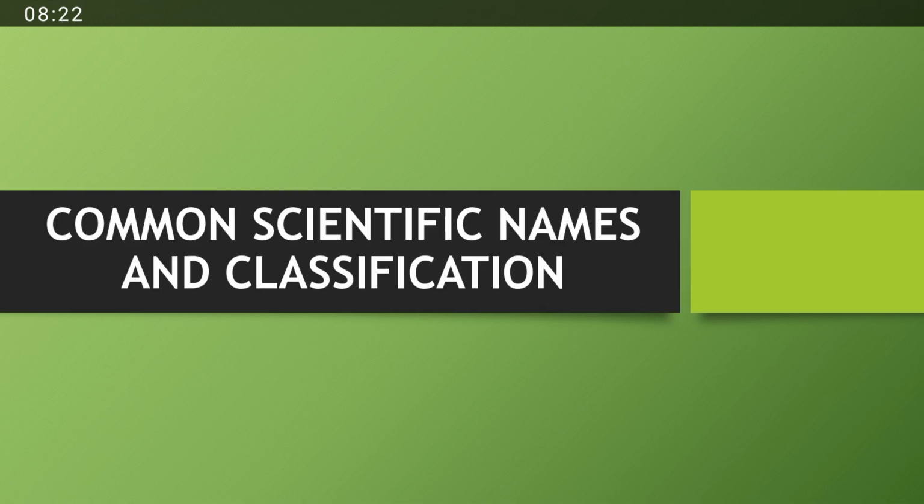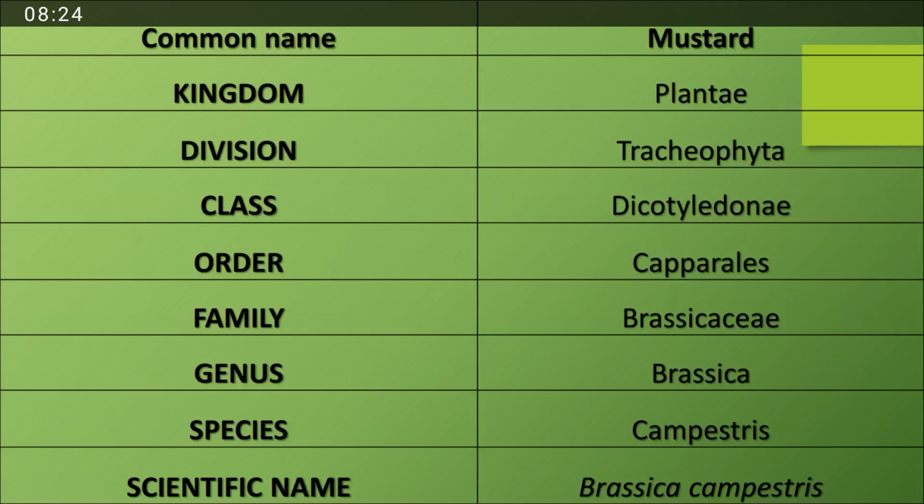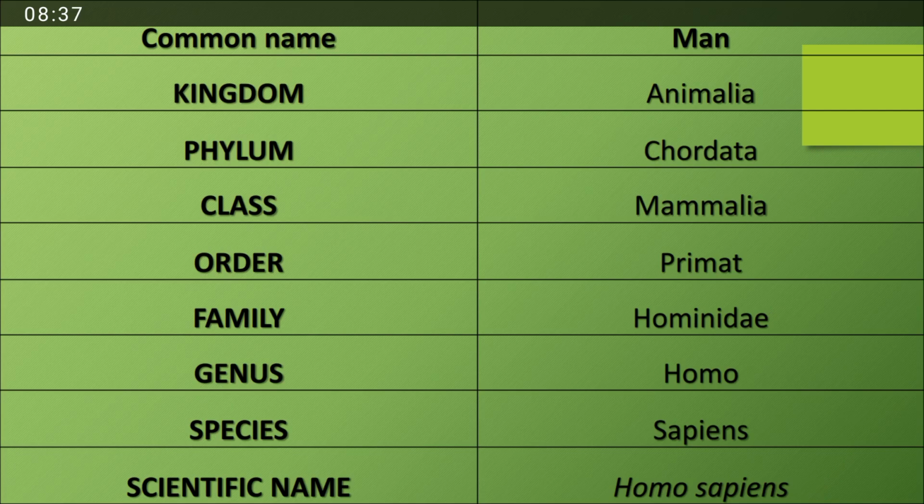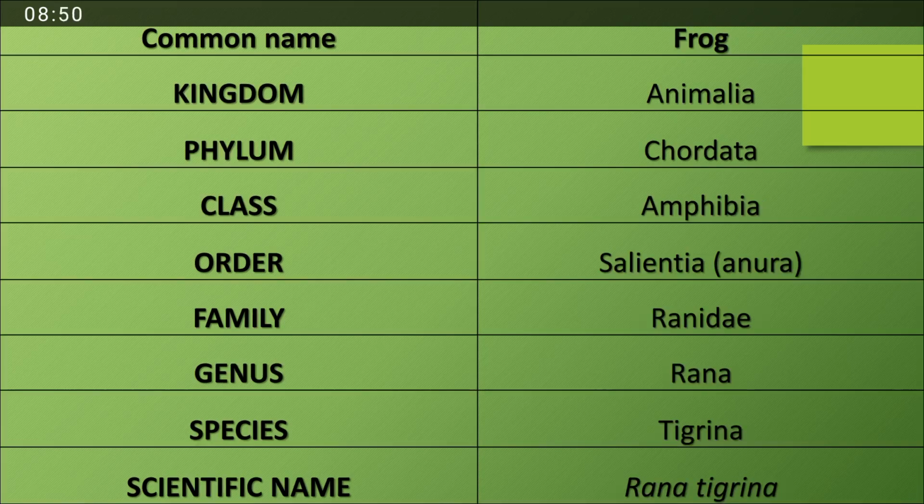Then there are some common scientific names and classifications of living organisms. First one is mustard, which is a common name, and the scientific name is Brassica campestris. The whole classification is given in this table. The next one is man, which is a common name. The scientific name is Homo sapiens, and the classification is given in the following table. The last one is frog. Frog is also a common name. The scientific name of frog is Rana tigrina, and the classification is given in the table.